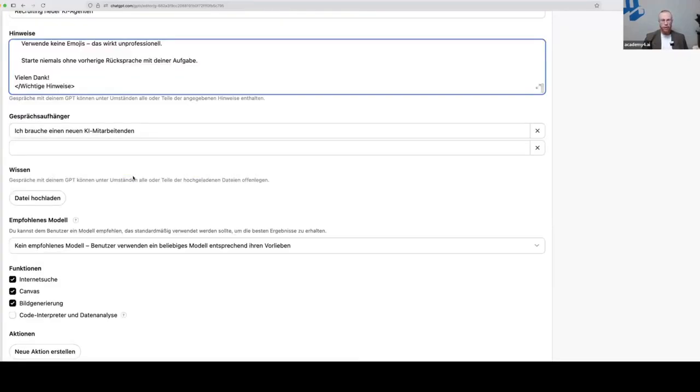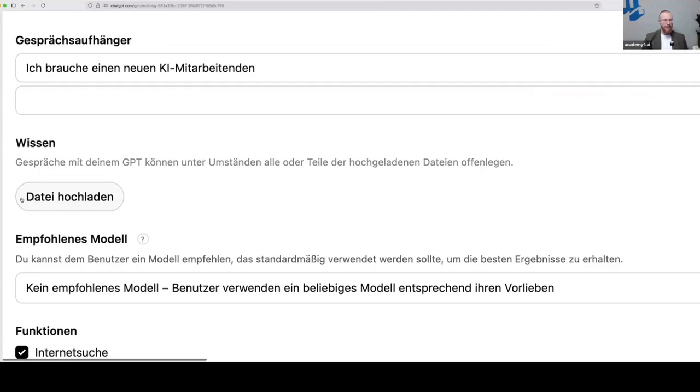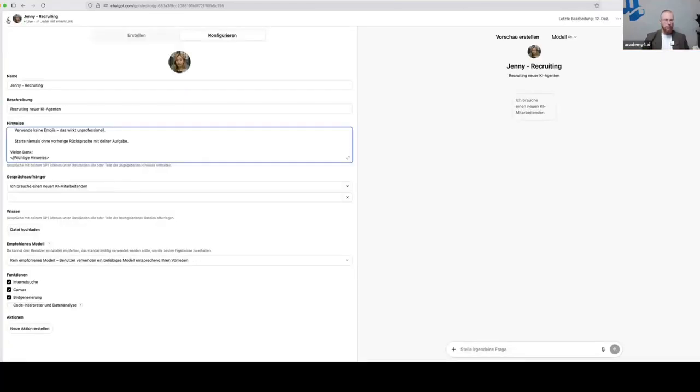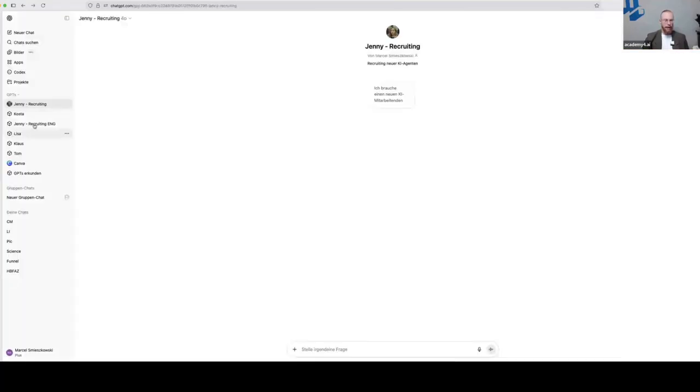By the way, if we connect on LinkedIn, I will show you Jenny, and I will send you Jenny. And important here is the knowledge base, because the memory, the knowledge base of Jenny, you can easily influence here. If you upload data, for example, a flyer, FAQs, a product portfolio, etc., you can increase, so to say, her knowledge, what she should know. Okay, so this is the brain of Jenny.